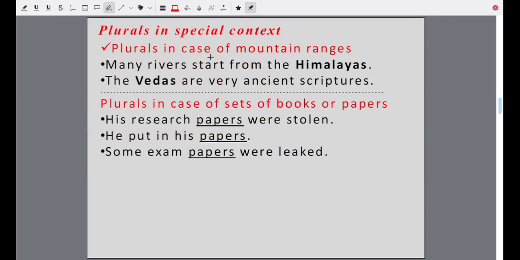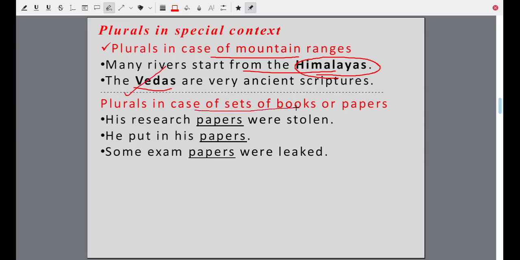Plurals in case of mountain ranges. Many rivers start from the Himalayas. Himalayas is a range of mountains, a chain of mountains. The Vedas are very ancient scriptures. Vedas, there are 4 Vedas. Not one, but there are 4 Vedas.